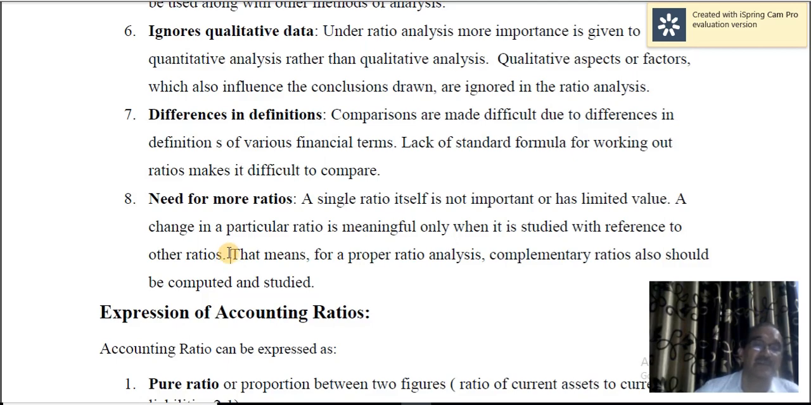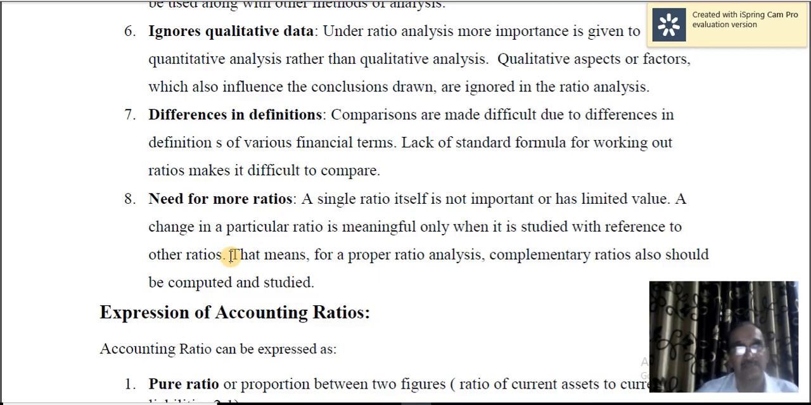That is stock turnover ratio. So how fast the stock is converted into cash, that's also important along with the current ratio. So current ratio must be supplemented with, say, stock turnover ratio or inventory turnover ratio.